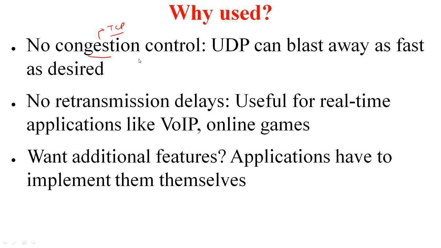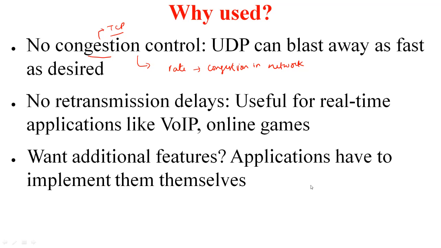But what basically this means is when you are sending data, if you feel that the network is congested, you do not send data. In other words, your rate is dictated by the congestion in the network. On the other hand, UDP doesn't care about congestion. You just blast away data as fast as you want. Well, this is good for you. You are being selfish. It's not good for the network, but in some cases, this is useful.